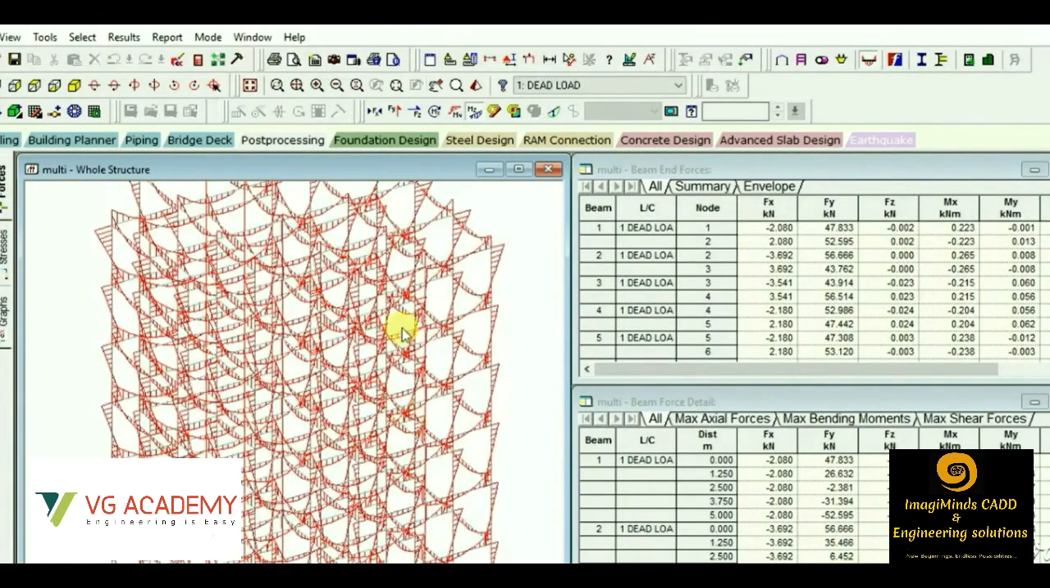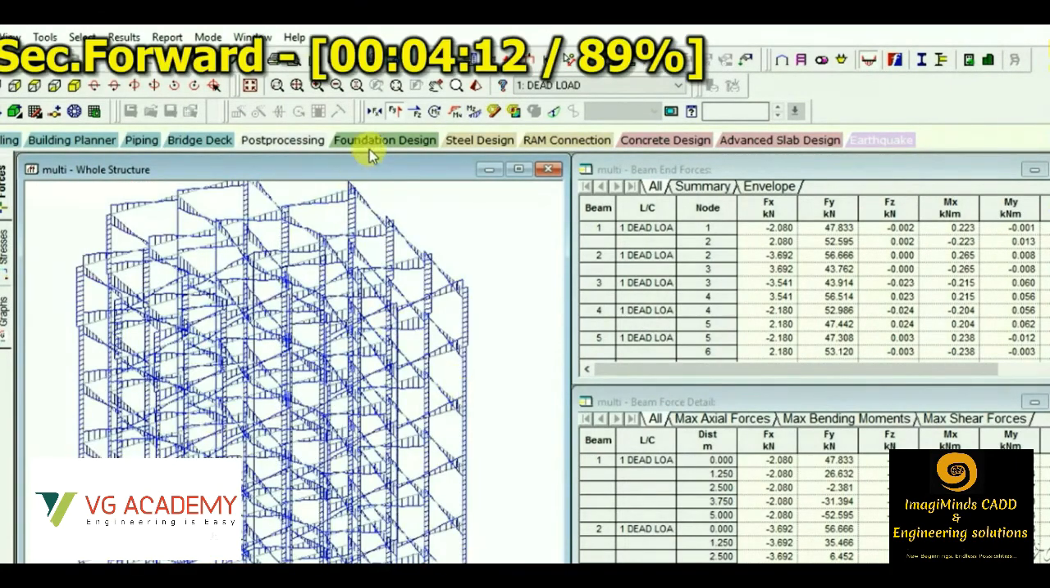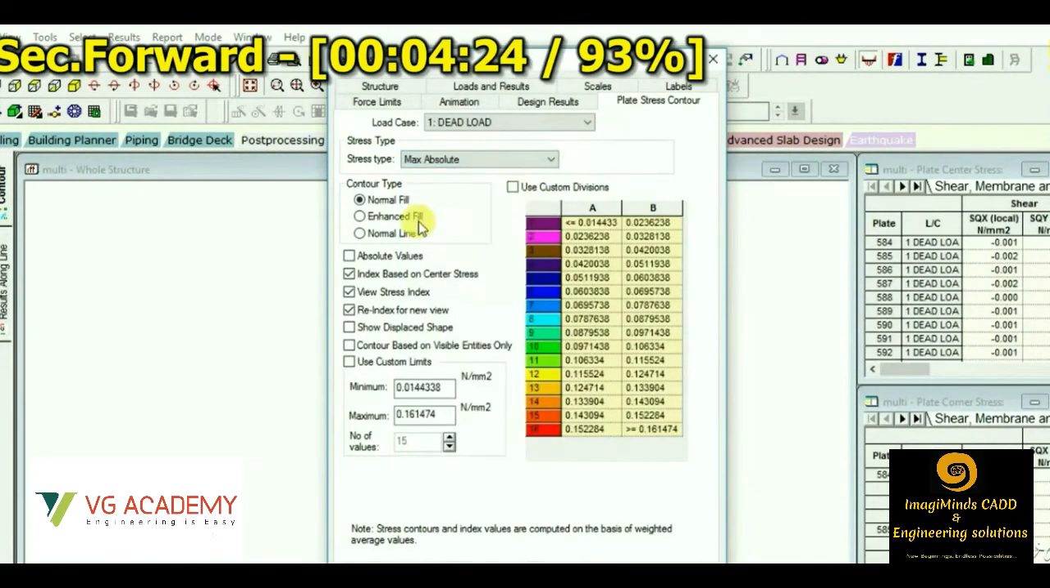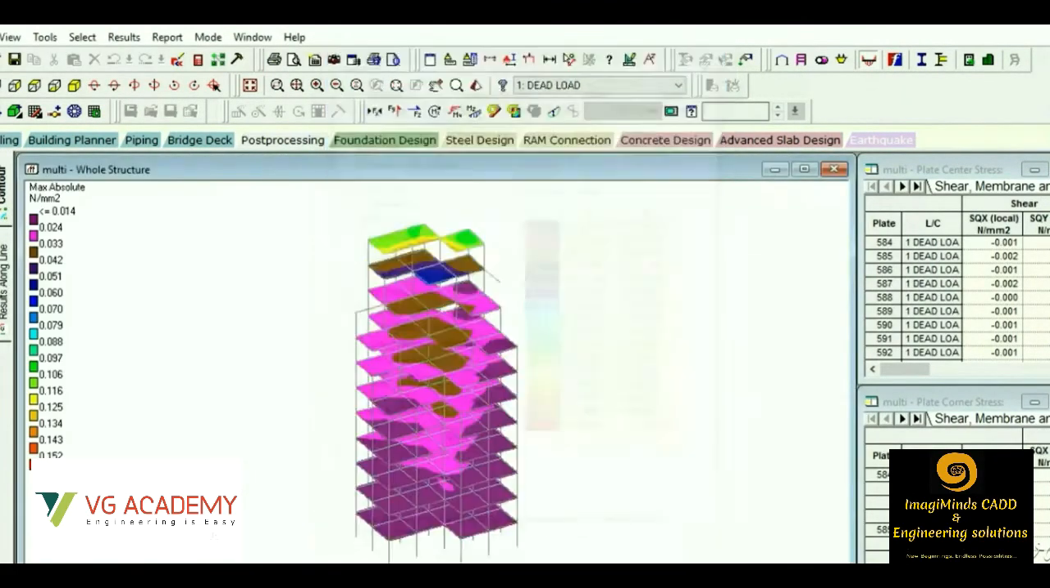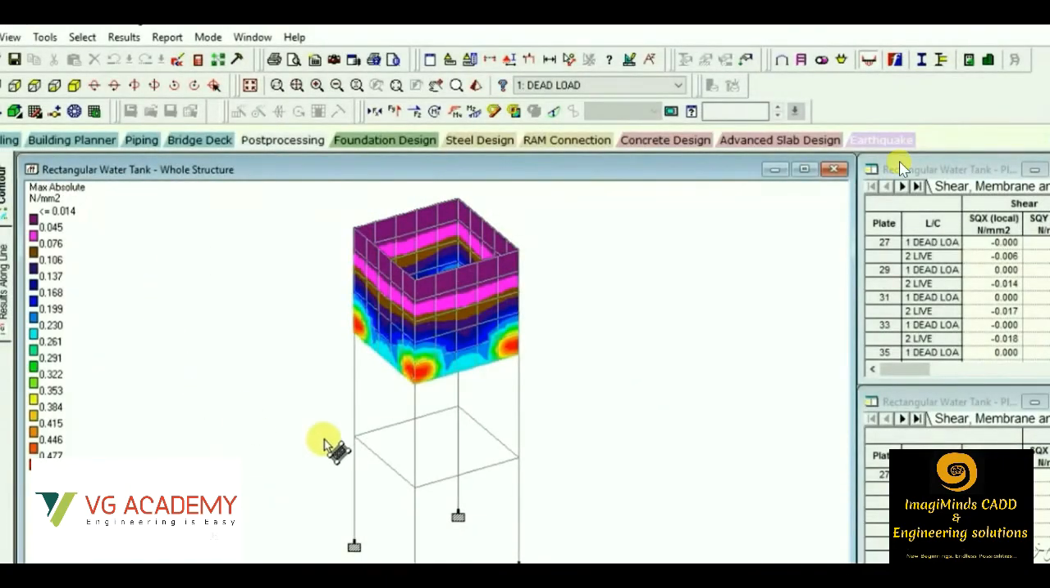So these are actually the shear force and bending moment of individual members of this multi-storied building. These are the axial forces. We can check the plate stress analysis as well. So after the application of live load or dead load on the floor slab, the stress result is generated. This is the graphical version, and you will get the tabulated result as well.